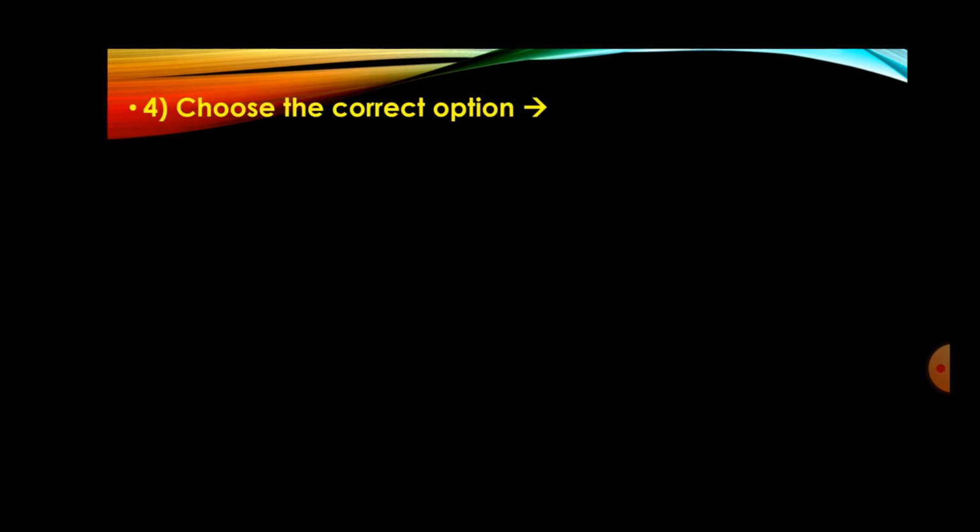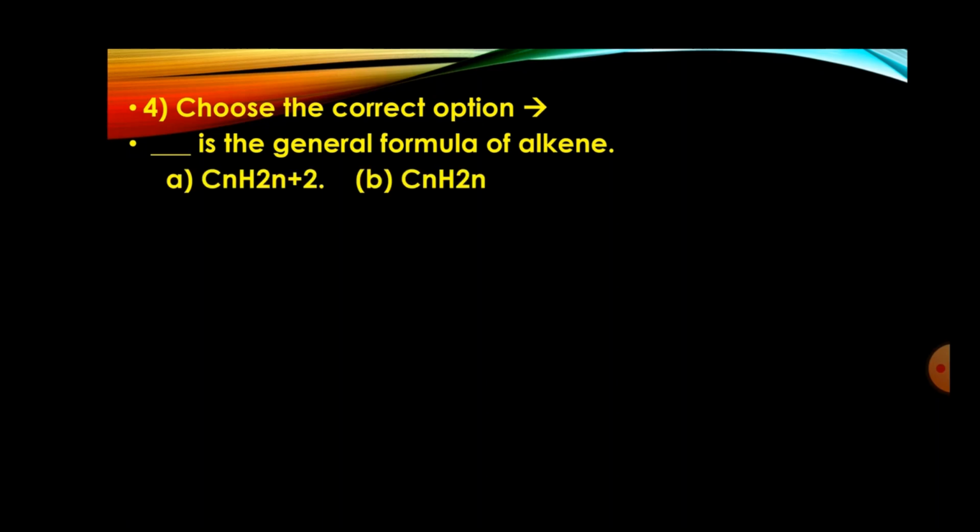Now question number 4 is, choose the correct option. Dash is the general formula of alkene. So make sure students, here you will get 4 different options, and all 4 options will be there on your screen. You have to select the correct option. That's right, that is CnH2n. That's your correct answer.